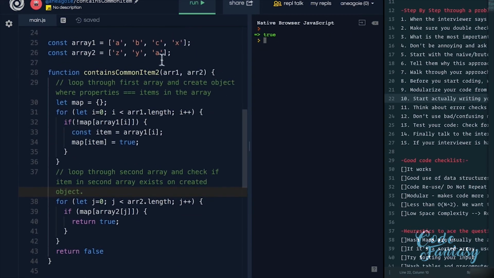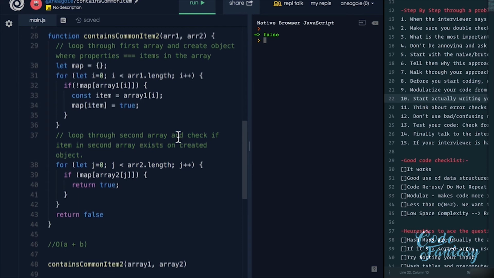Okay, so I see that A and A match. What if I change this to something that doesn't exist, like R? If I click run, I get false. What if I change this to C? I get true. If I change this to X, I get true. If I change this to W, I get false.